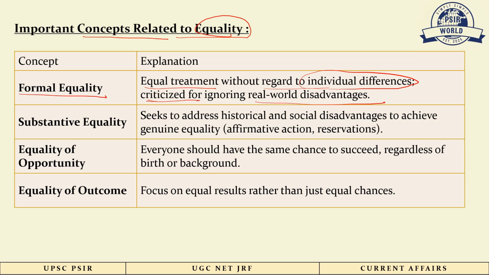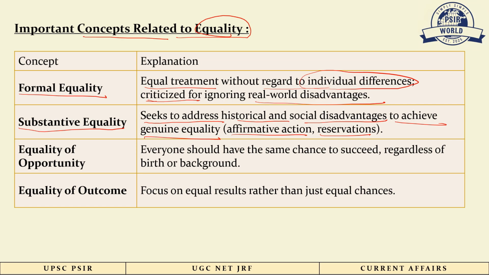Now another concept is substantive equality. This concept seeks to address the historical and social disadvantages to achieve genuine equality. This concept seeks to remove any historical or social disadvantages which are faced by any section or any community of the society. Affirmative action and reservation are the methods of addressing that kind of social or historical disadvantage.